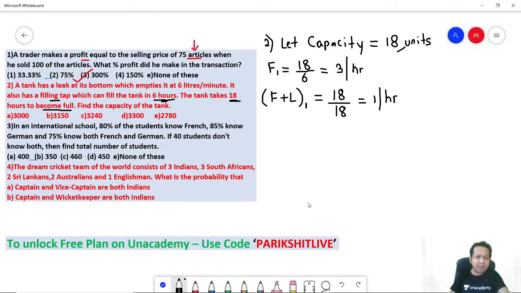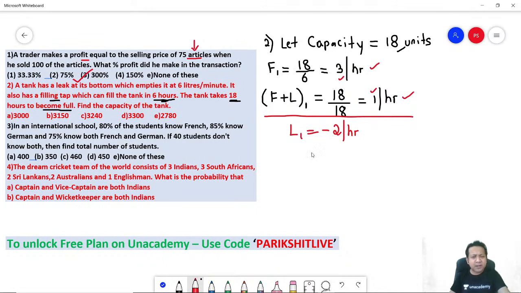18 by 18. Think about it. Filling pipe is filling 3 units per hour, while the emptying and filling together, if you consider, they are only filling 1 unit per hour. So can I say the leak must be draining out 2 units per hour? Where did I get this 2? 3 minus 1. 3 minus 1 is 2, right? So the leak is 2 units per hour, because filling is 3, but when you consider fill plus leak, net effect is just 1. It means the leakage pipe must be draining out 2 units per hour. Minus sign indicates it is draining out the water, right?